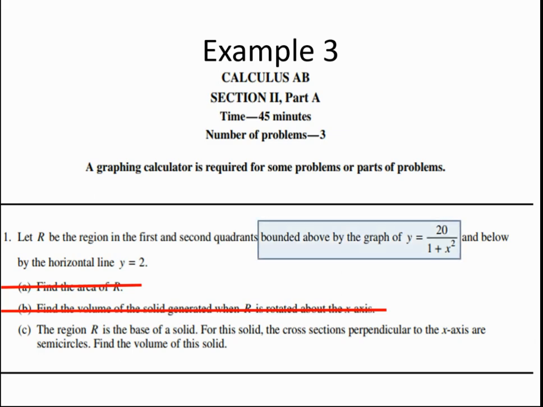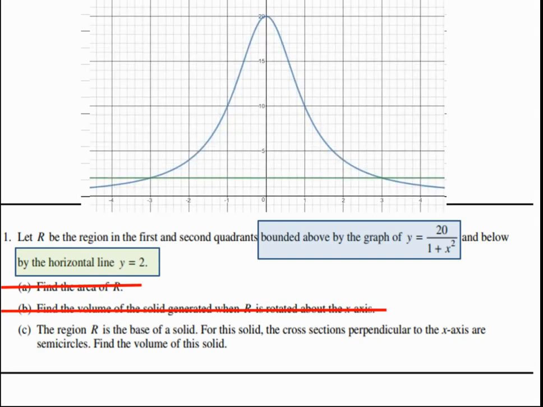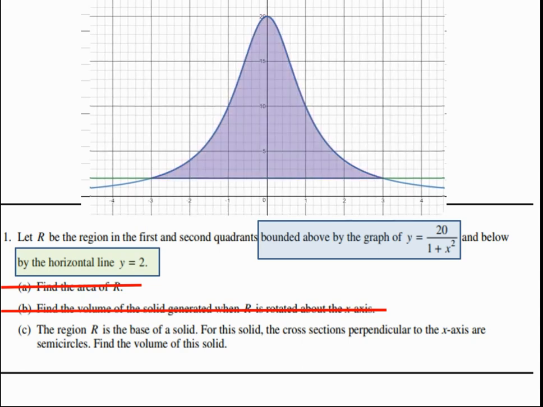Note that there are two functions mentioned here. Before we proceed, please pause the video and put the two functions into your calculator and adjust the window so that you can see the region between the curves. Okay, so this is what the graph should look like. Here is the region referred to as R.